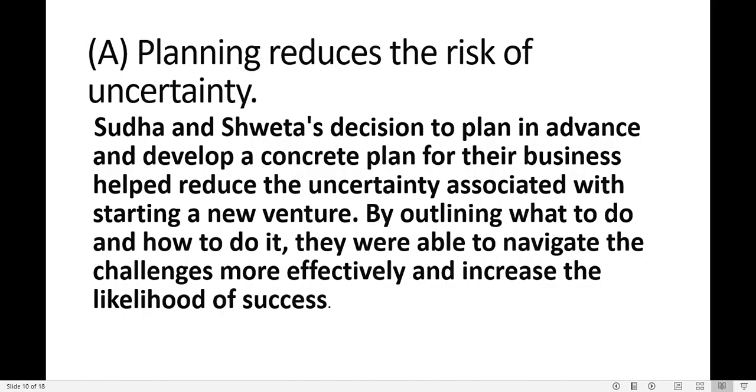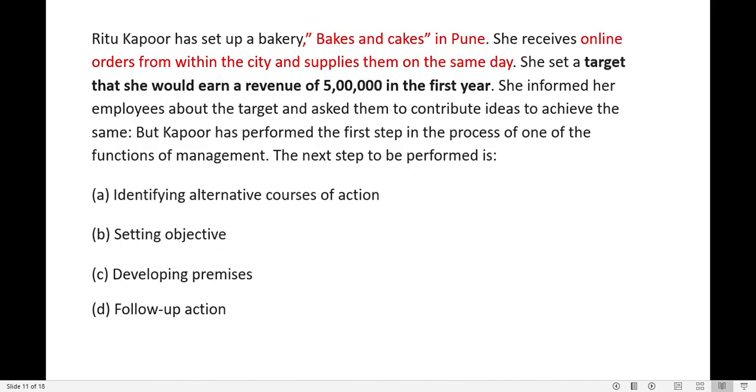So by outlining what to do and how to do it, they were able to navigate the challenges more effectively and increase the likelihood of success. So what does it tell? It tells that planning reduces the risk of uncertainty. We'll move to the next question.